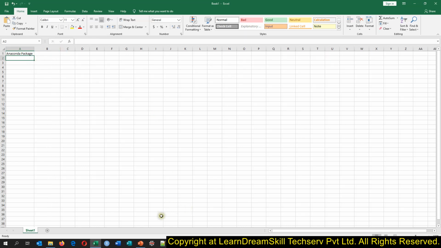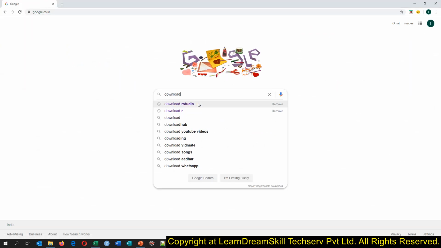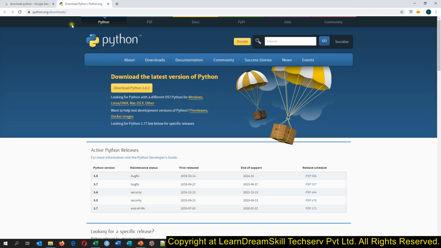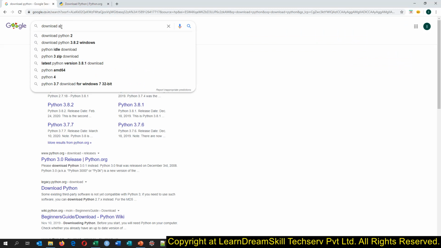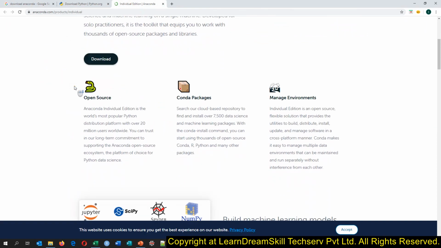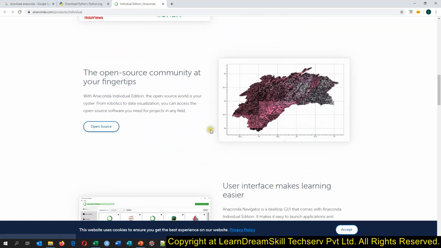Let me first show you how you can download that. Go to Google, and search for download Python. If you search this way, you will be redirected to this website. Okay. And now let me say download Anaconda. Now you will be redirected to the Anaconda website instead of the Python one. So both are different. Then you need to go down. You have the download option here as well, and we can click here.